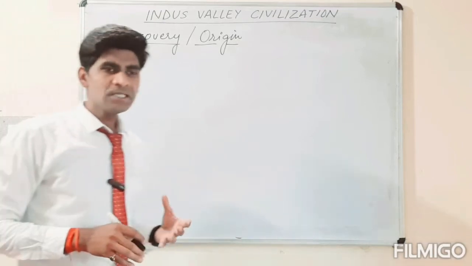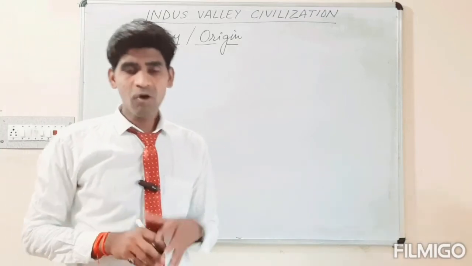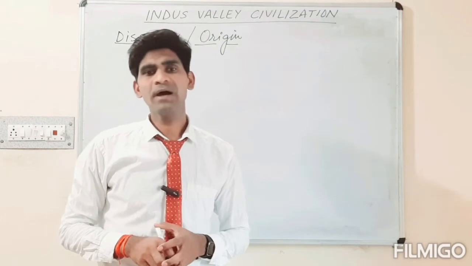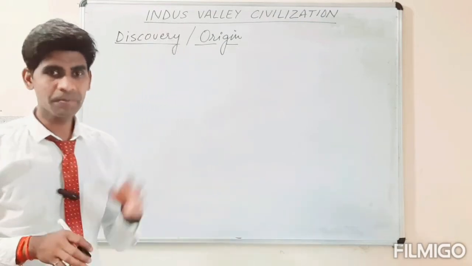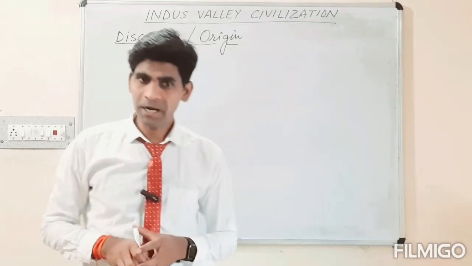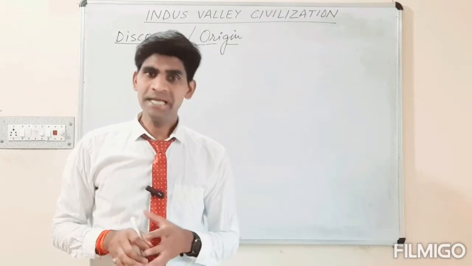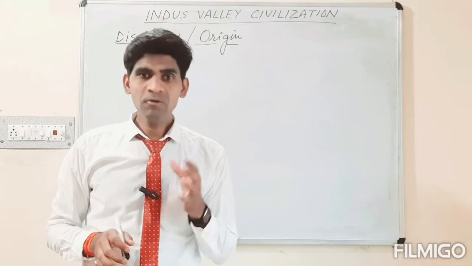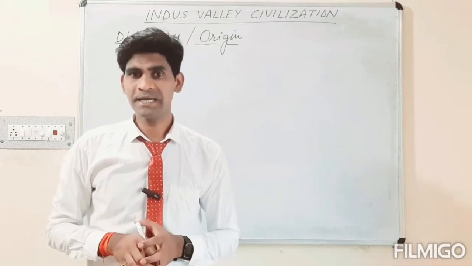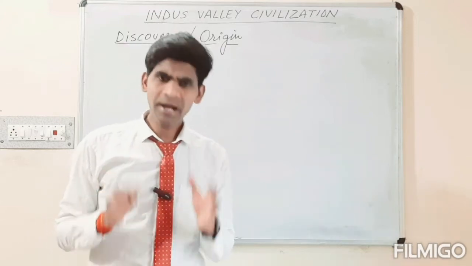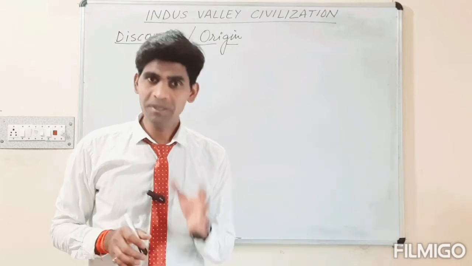Few personalities and architects, some people who belonged to the archaeological department during that time, and some English explorers played a valuable role in finding sites or places that would be assumed to be a kind of civilization.